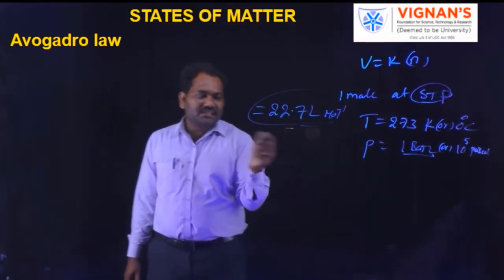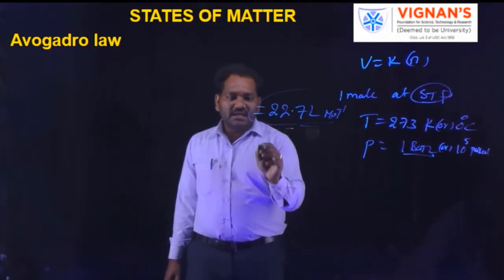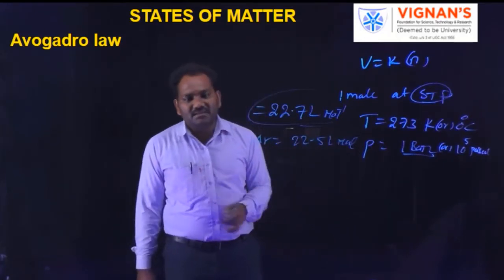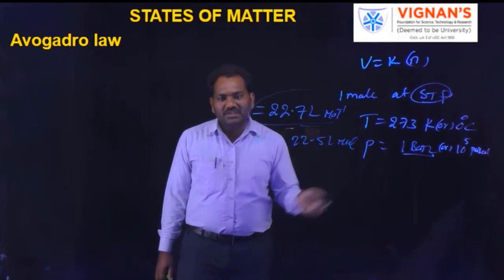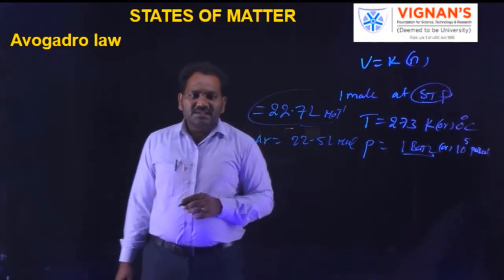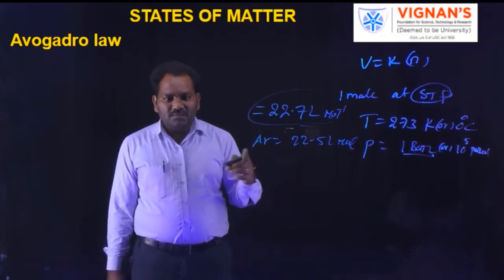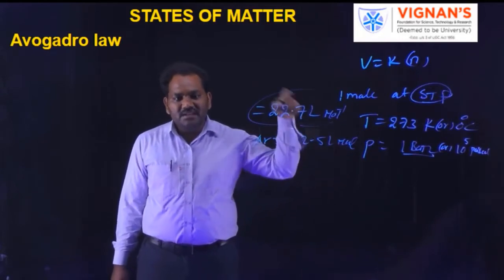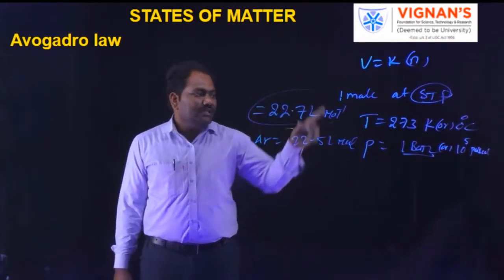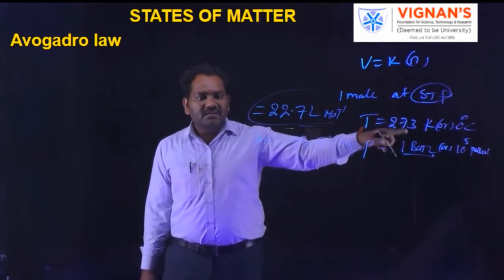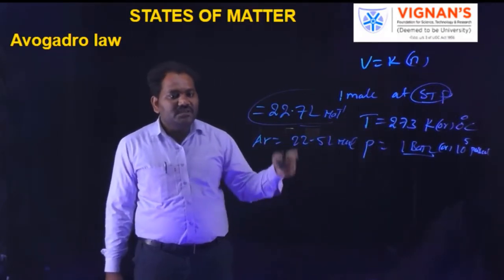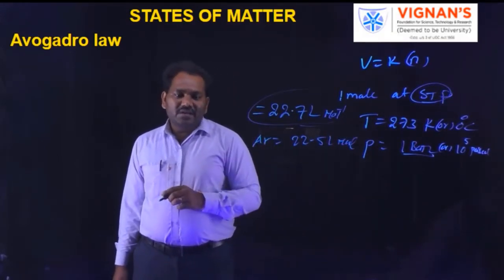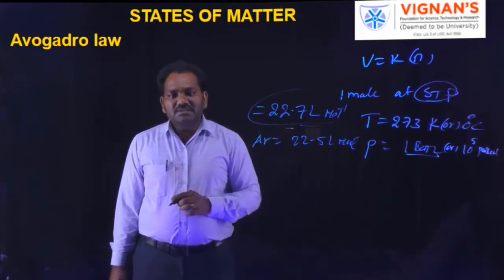There is a slight difference. For argon gas, it occupies around 22.5 liters per mole. Some other gases occupy 22.6 liters per mole. So nearly, any gas with 1 mole of substance occupies 22.7 liters per mole at STP conditions. STP means standard temperature and pressure. The temperature is 273 kelvins or 0 degrees centigrade. The pressure is 1 bar or 10 power 5 pascals. This is about Avogadro's law.